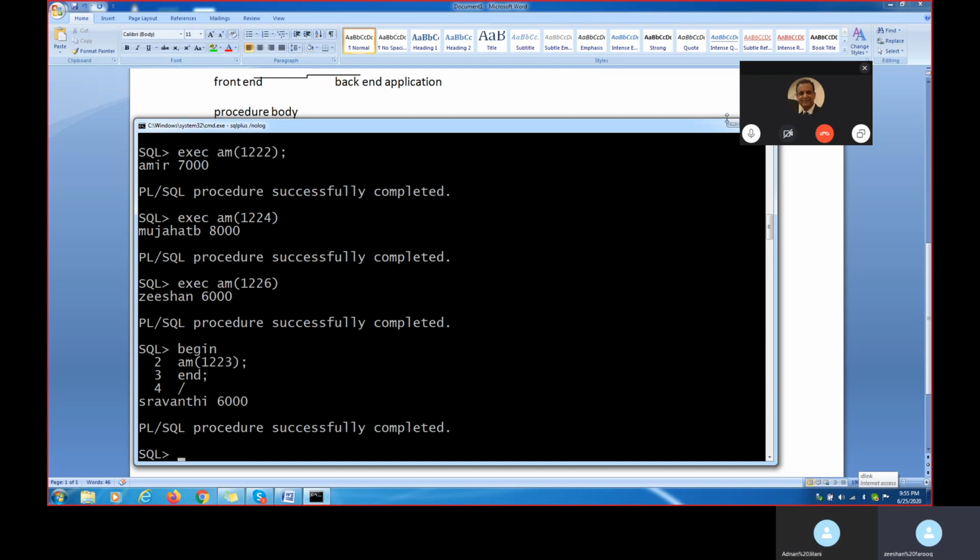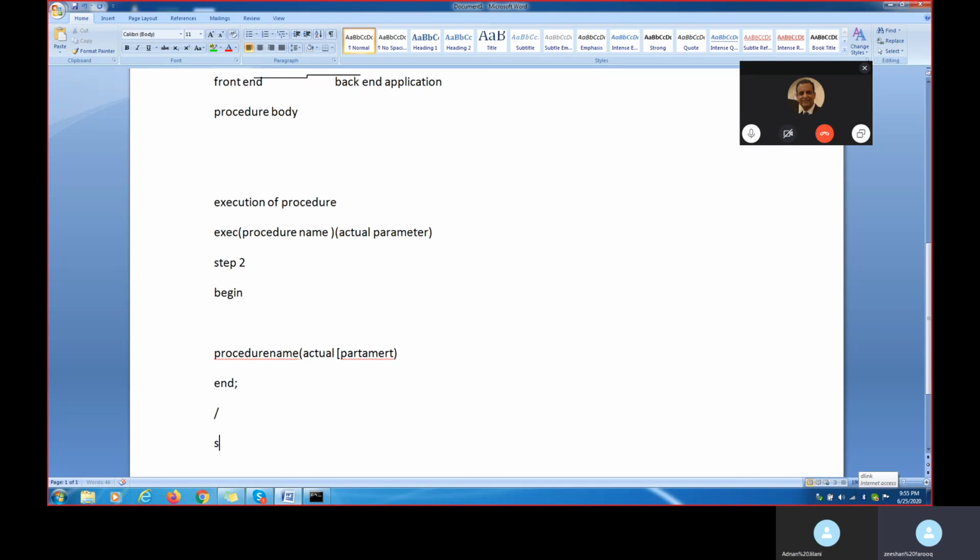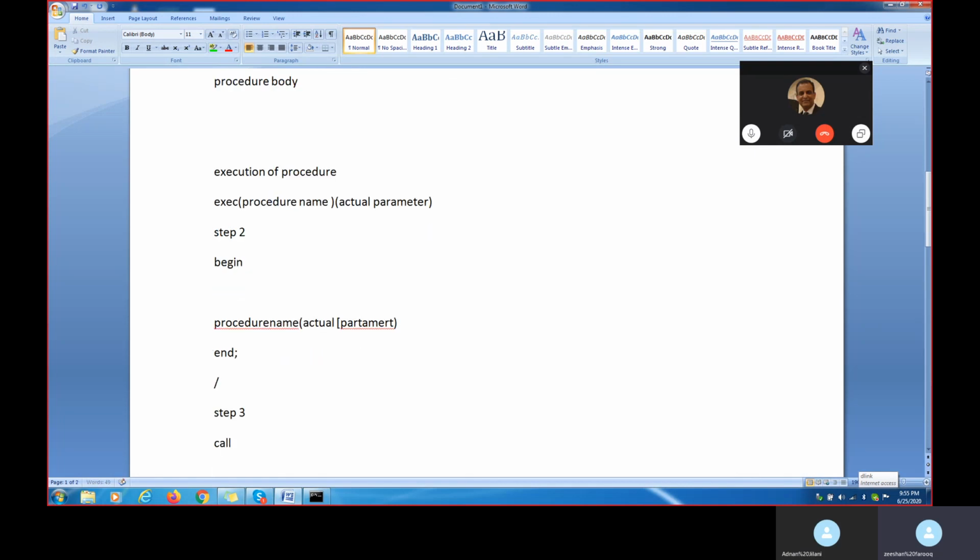What is the third way? Step number 3 to execute the program: only put CALL, then the procedure name and the actual parameter value, whatever value we pass. See here we passed ID. That is why we got the ID output. We passed the ID, that is why we got the ID output.